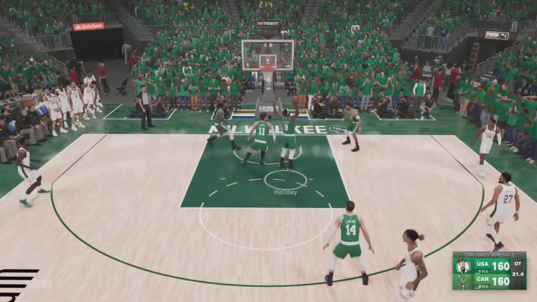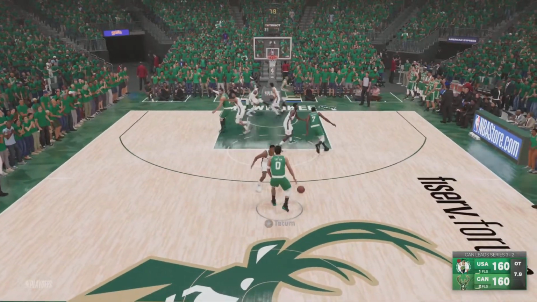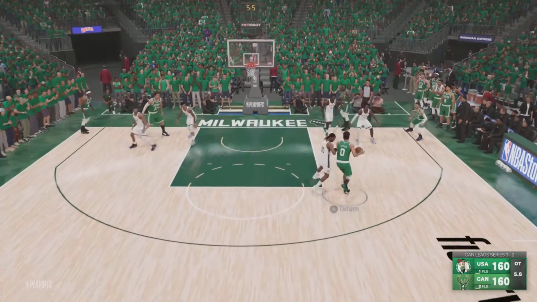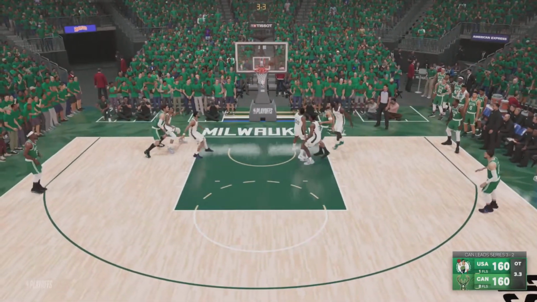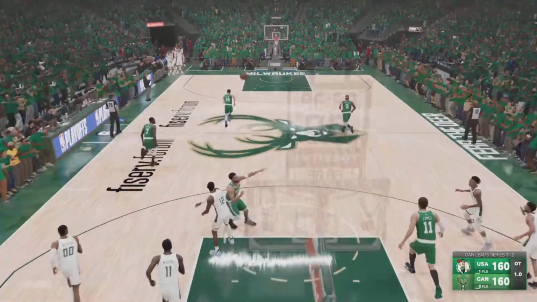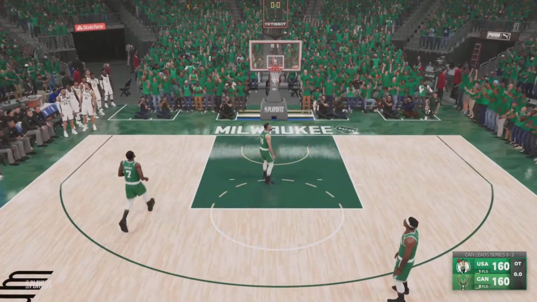Other way, Shea, open 3, and he just can't hit it. Shea's one weakness, basically, that he has, 3-point shooting. Oh no, Tatum, the game winner, cannot get it to go.